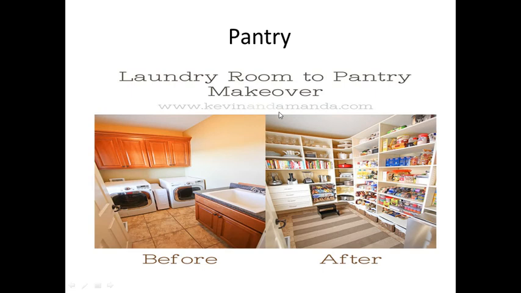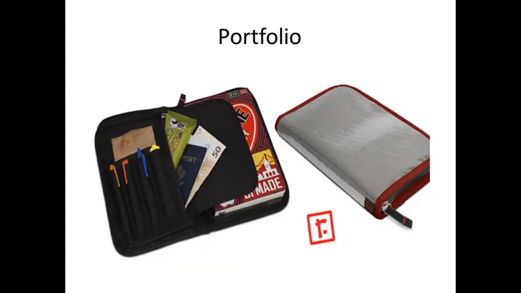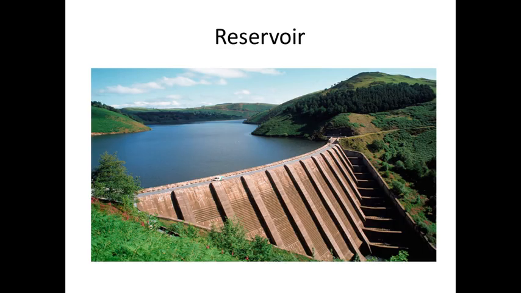Let's go to our next word, pantry. A pantry is a place where provisions are kept in one place. Maybe we can take it that way. Let's go to the other word, portfolio. A portfolio is a collection of all the documents in one place. A portfolio is a collection of all your documents in one file, that is called a portfolio. Let's come to our next word, reservoir.